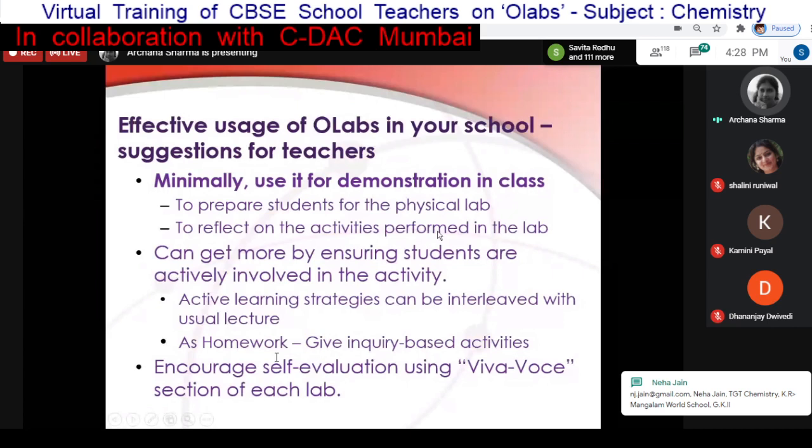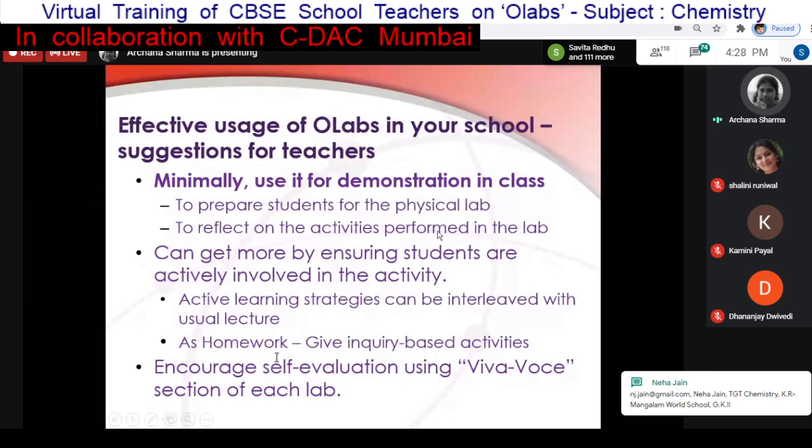Another suggestion is that you can have a number of active learning strategies, using which the students can directly get involved in the activity. They can get more involved in the lab. In a minute, I will tell you about one of the suggestions, how you can do active learning in the classroom using OLabs. So as a homework activity you can do it.